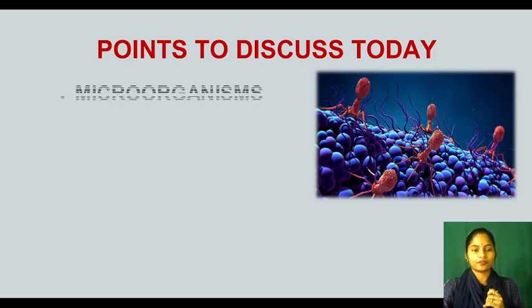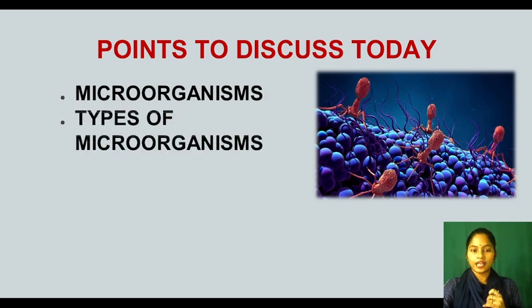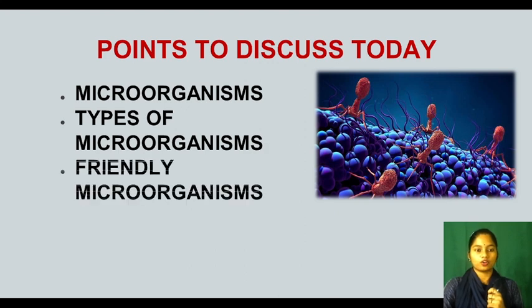Okay, just wait. First of all, we'll be discussing microorganisms. Then we'll be discussing the types of microorganisms. After that, we'll be discussing the good microorganisms, which are our friends, friendly microorganisms. As we have told, the chapter name is Microorganisms: Friend and Foe. Some are friends and some are foe. Foe means enemy. It means those who cause harm to us. But today we'll be starting with the good ones, those who are friends to us. Are you ready for today's class? Let's move ahead.